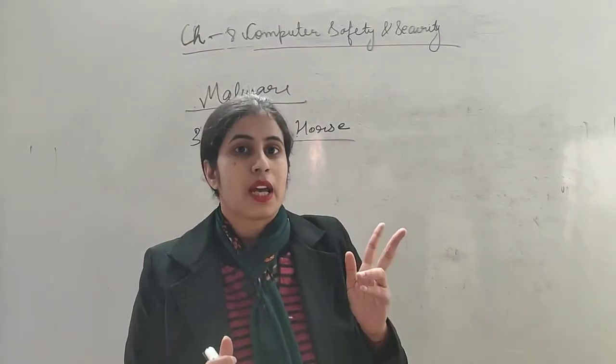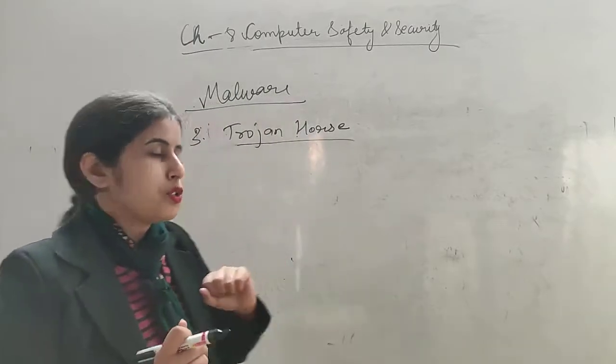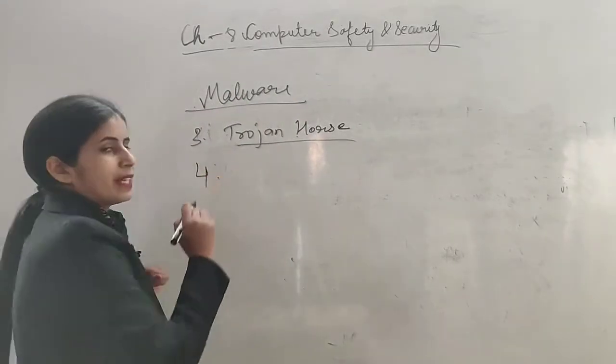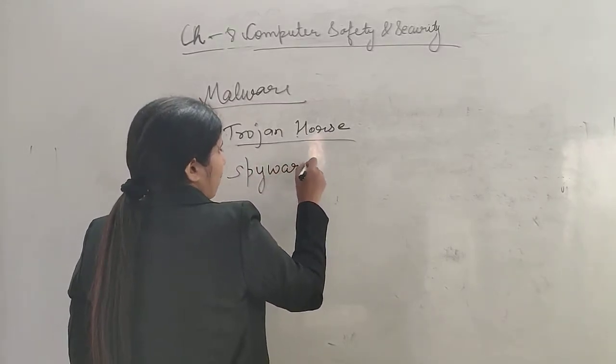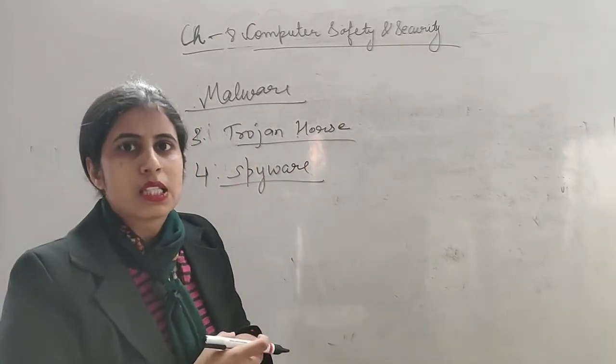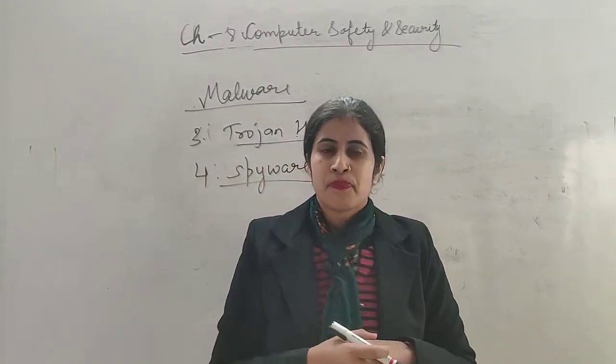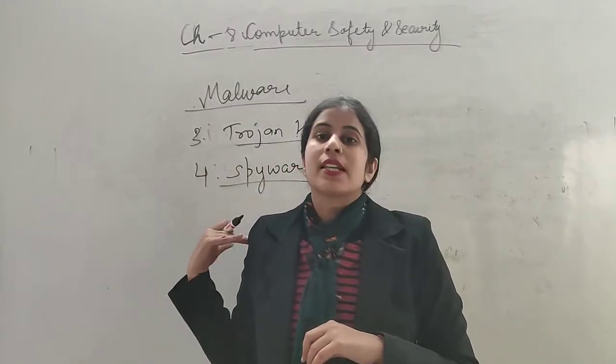The city of Troy. Which was the city? The city of Troy. Okay, now what is the fourth one? The fourth malicious software is spyware. Spy means jasoos, detective. Spyware. Its work is different here.